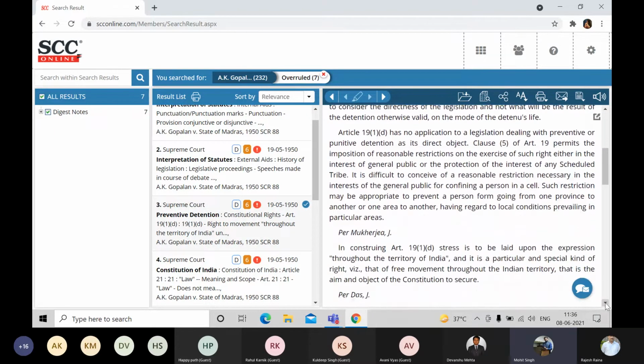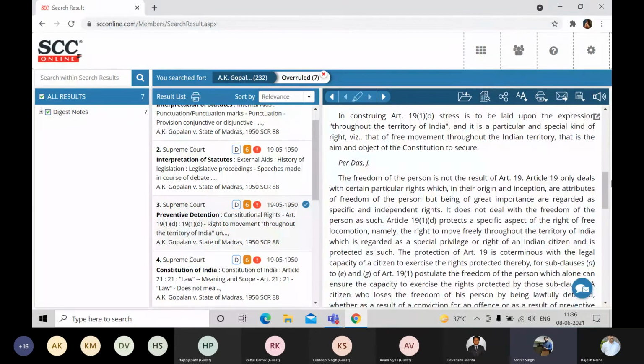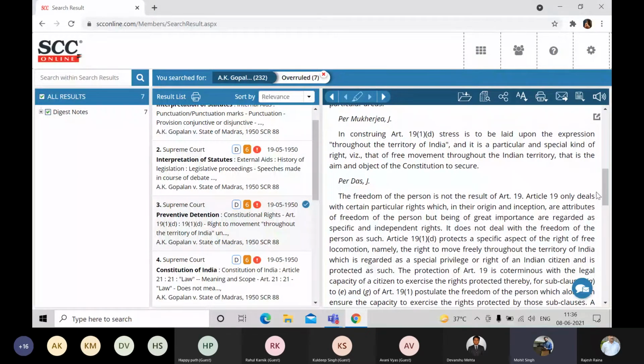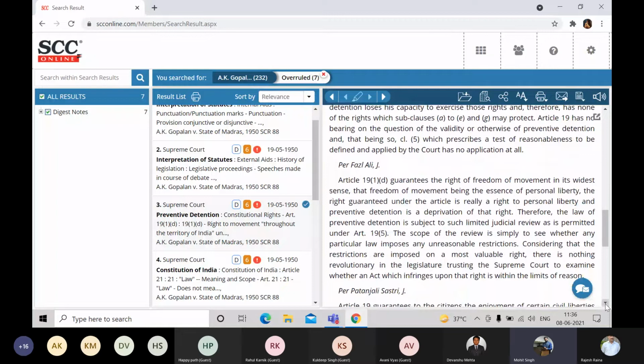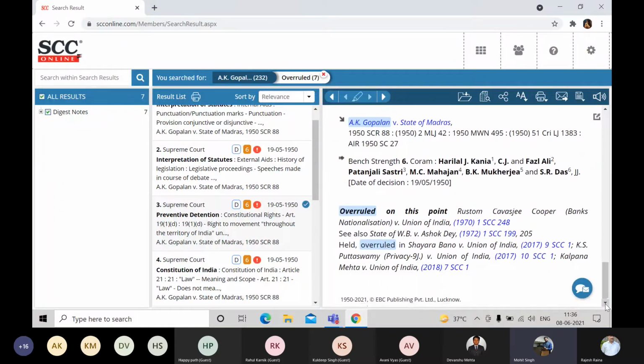When we scroll down, we would like to see the other judges' opinions. There you go. From Justice Mukherjee sir, from Justice Das sir. And if there was any dissenting opinion, we can surely include it over here. So these are the opinions which you can read and get an idea. And if you scroll down to the last, certainly you can get the idea of where this law point was struck down, in chronological oldest to latest fashion. So previously it was struck down in 1970, then in 1972, and latest it was overruled in Kalpana Mehta versus Union of India.